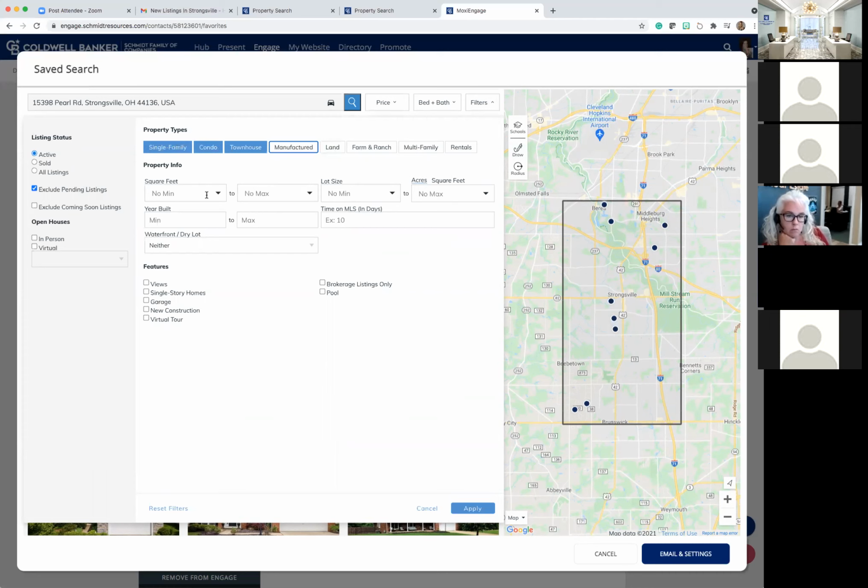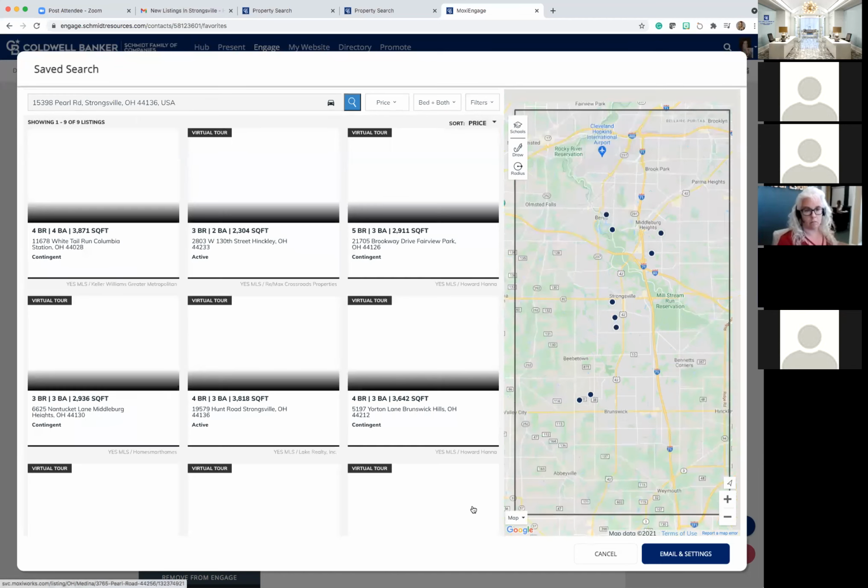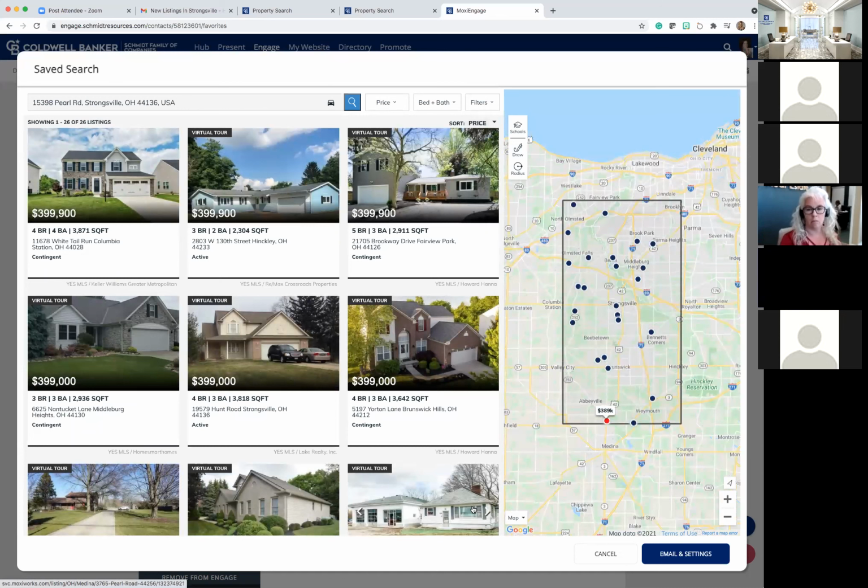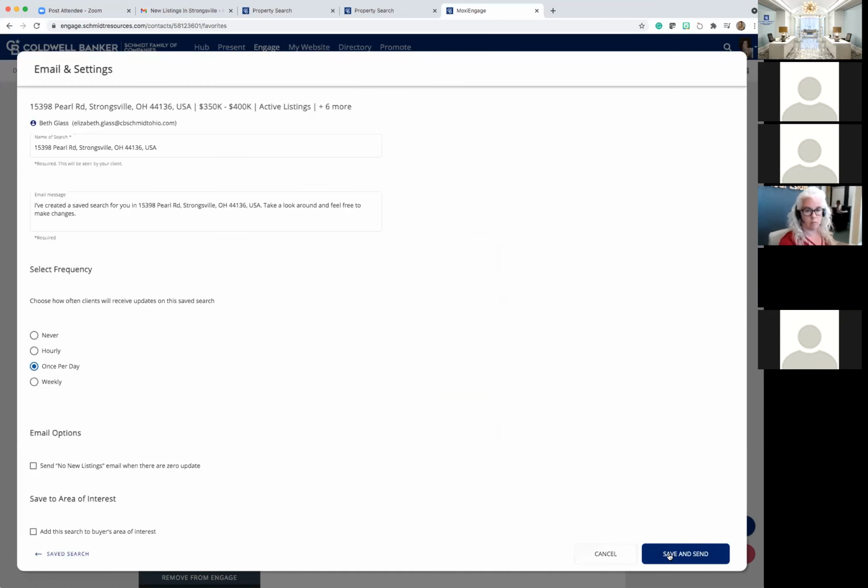Square footage, she doesn't really care as much about, but here's where I would dictate specifics, right? If it is a deal breaker to not have a pool, then I'm going to make sure I choose the right option here. I'm going to hit apply. Unless she tells me she wants to be on a certain end of town, then I would use the draw features. But I'm going to hit apply. And now the only last thing that we do is the bottom right-hand corner of my screen. See where it says email and settings? We are almost done. We've done almost nothing and we're almost done, which is very cool.